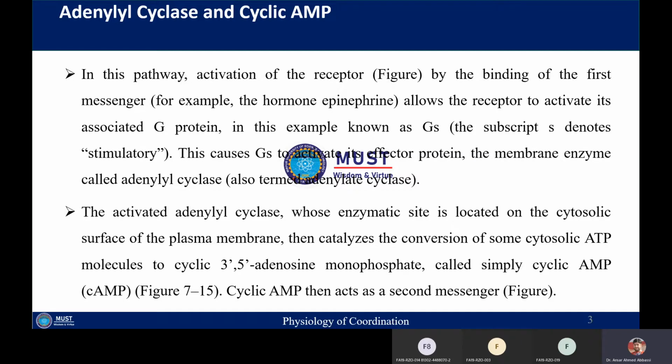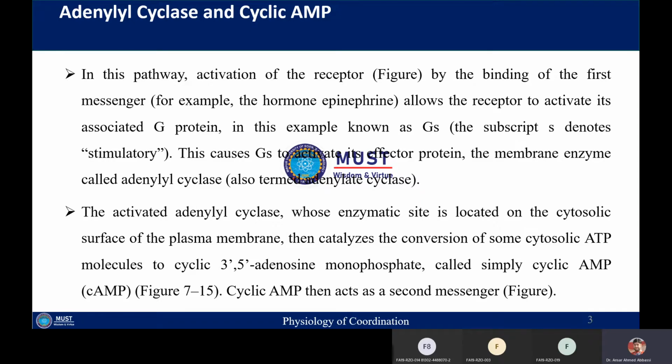In this case, the S denotes the stimulatory subunit of the G protein, and this GS will activate the effector protein. I have told you that effector proteins can either be enzymes or ion channels.